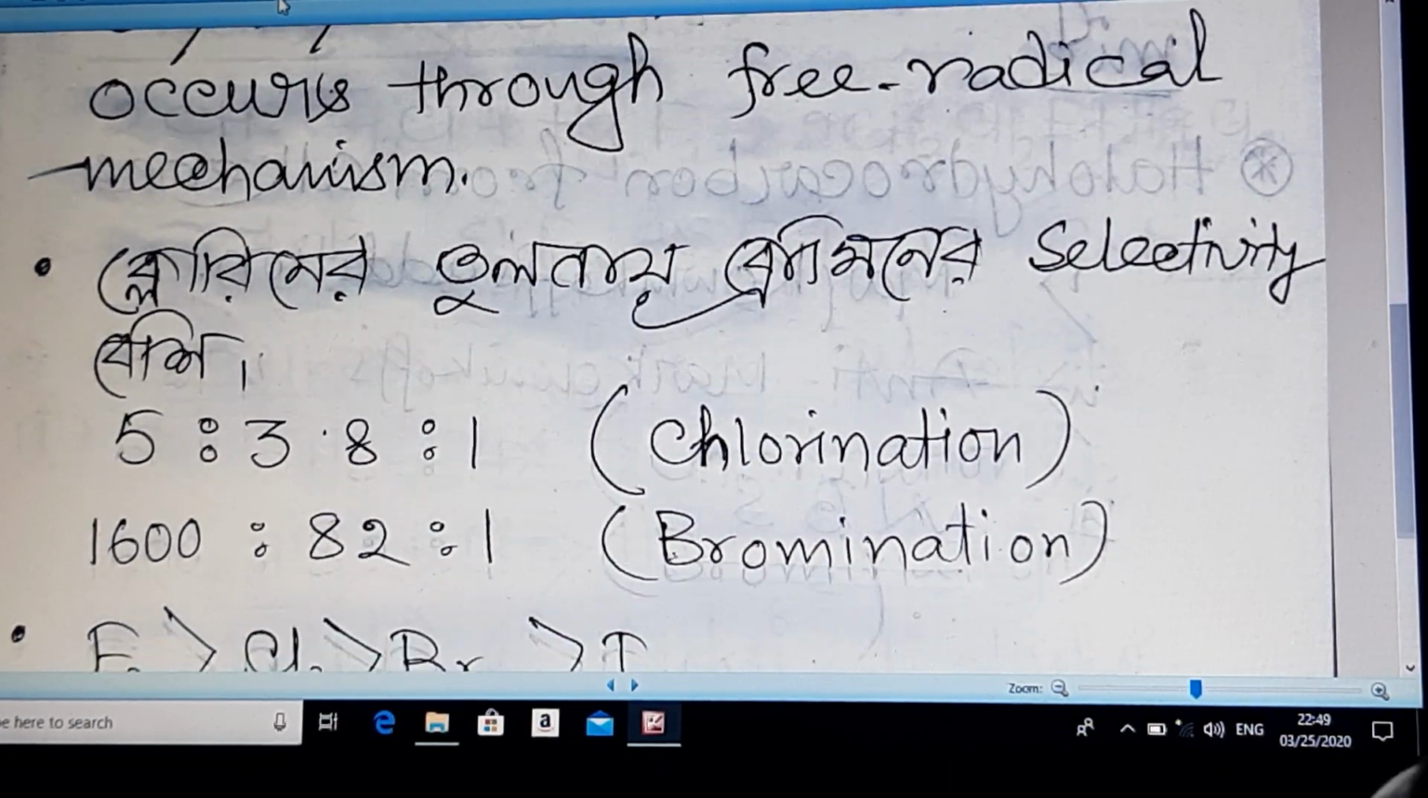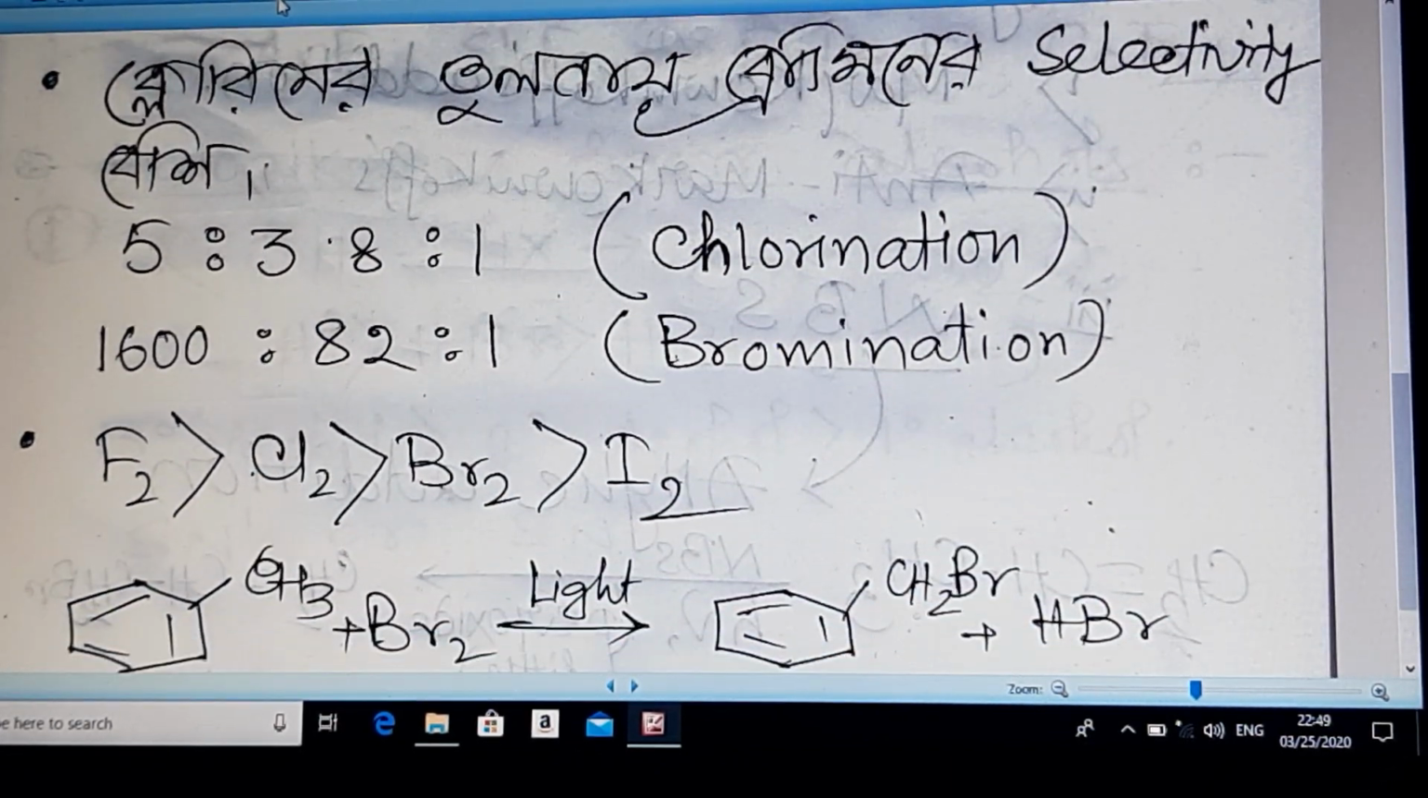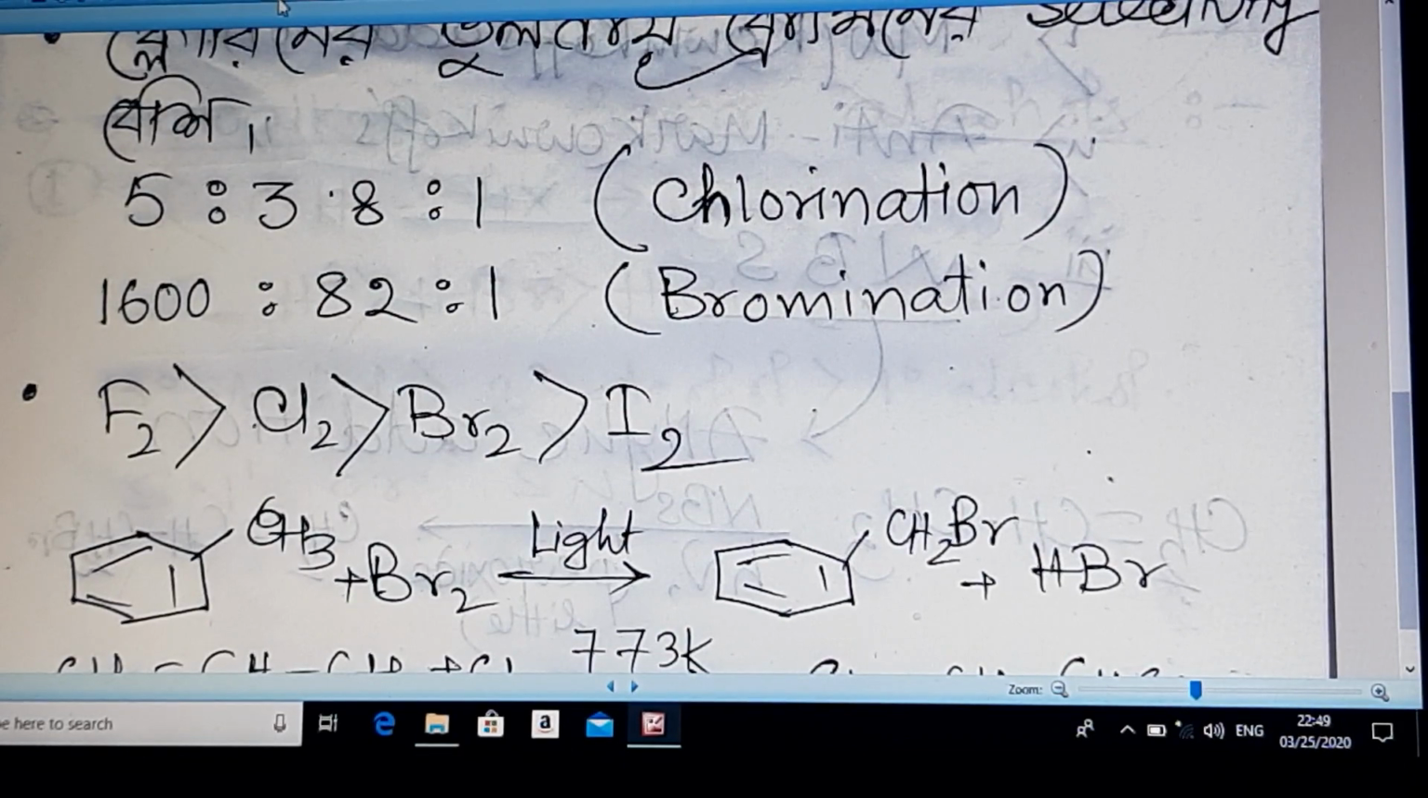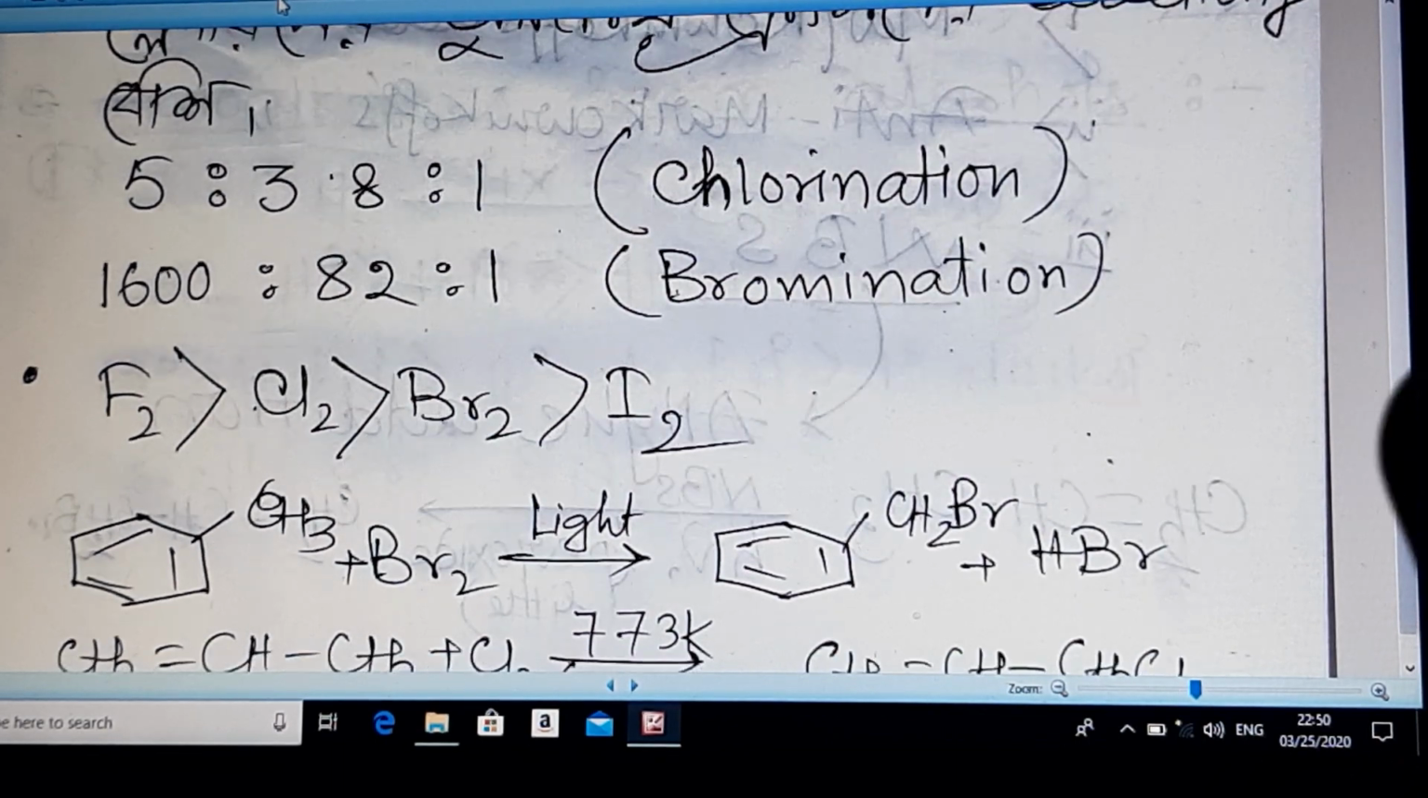Okay, that's fine. And the reactivity of halogens is in this order. Fluorine is highly reactive and iodine is least reactive. So fluorination will occur at the fastest rate, and iodination at the slowest rate.